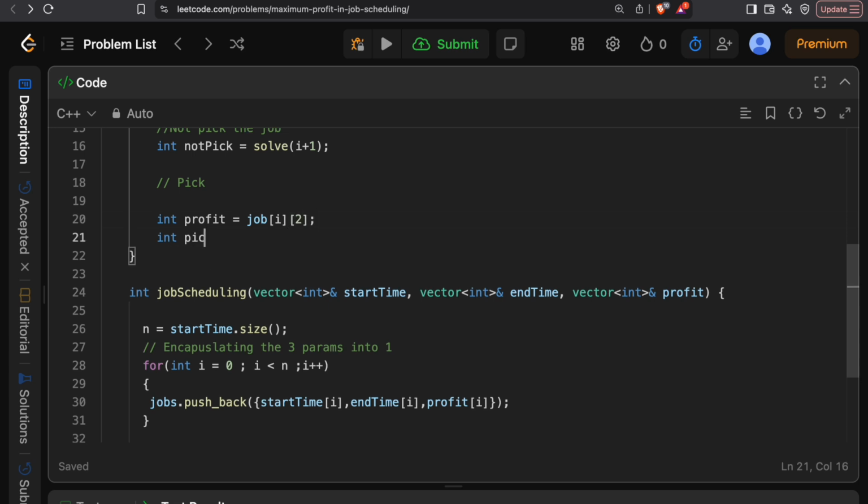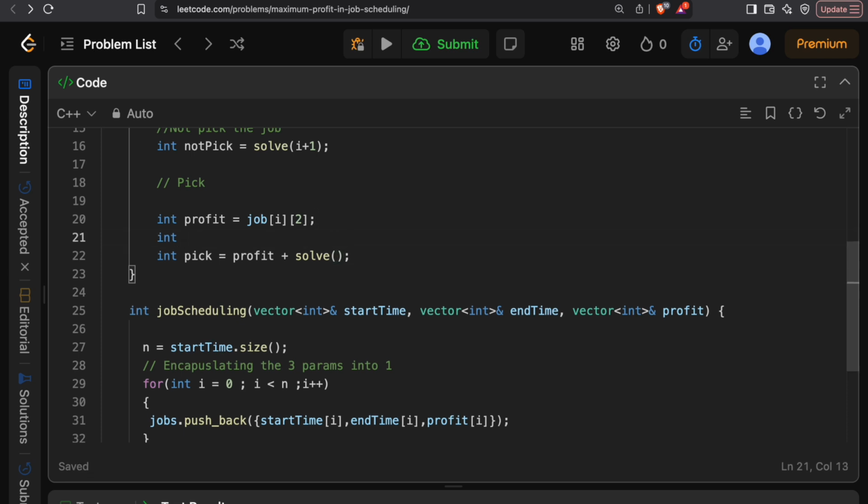And now when we are picking it up, I can just add the profit, and then I can pass the index for the next job that I'm willing to pick. Now the next job, how will I pick that? Because it needs to be non-overlapping in nature. So I'm writing a function for the next non-overlapping job index. I'm just writing this so that you understand the variable. The variable need not be so big in practice, but next non-overlapping index.